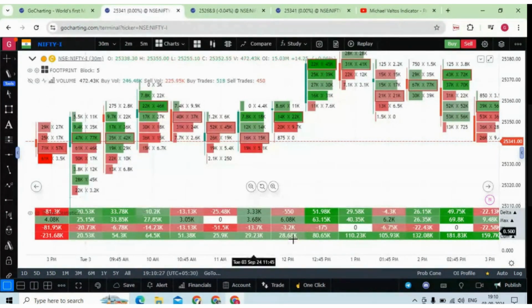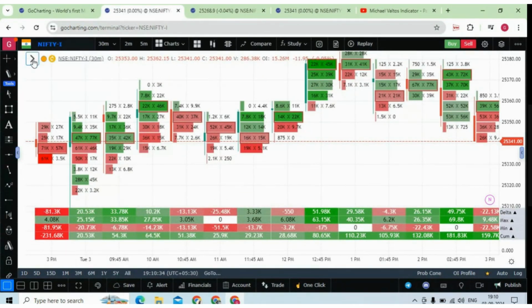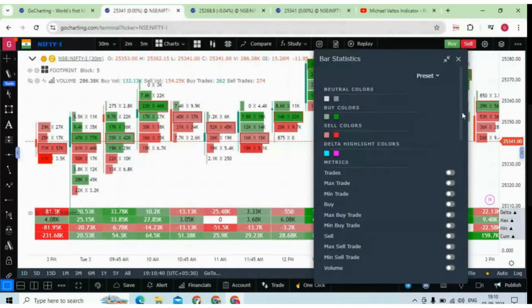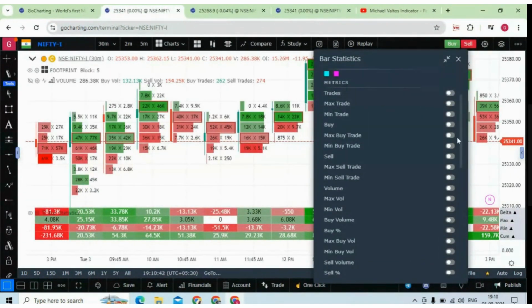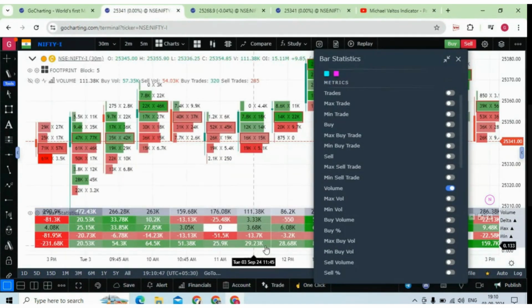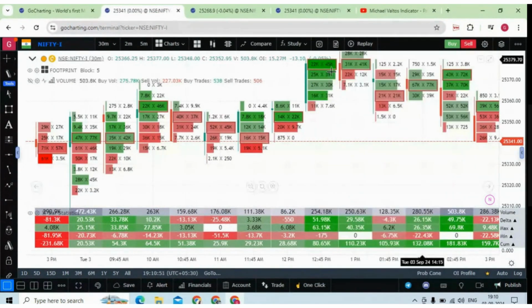If you want to change this data set, first of all you have to click on this arrow. Now it is hidden, so you click on this arrow and go to the setting. Now you see, you can choose different options. Whatever options you want to choose, you can choose, and those options will appear on the bar statistics. All right, so that is about bar statistics. Now let me delete this.